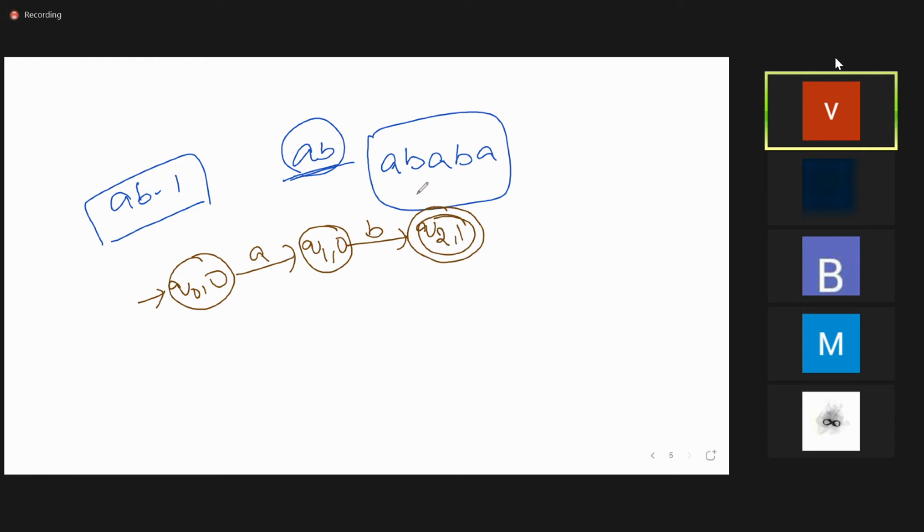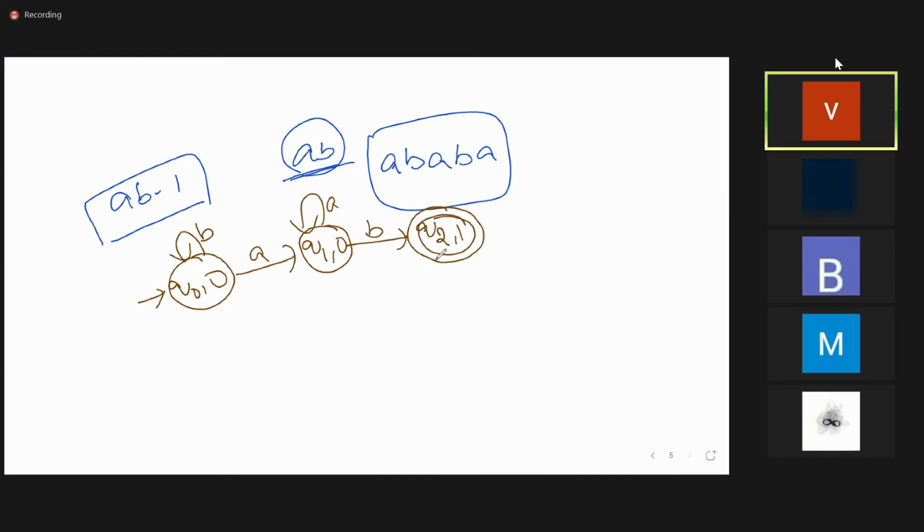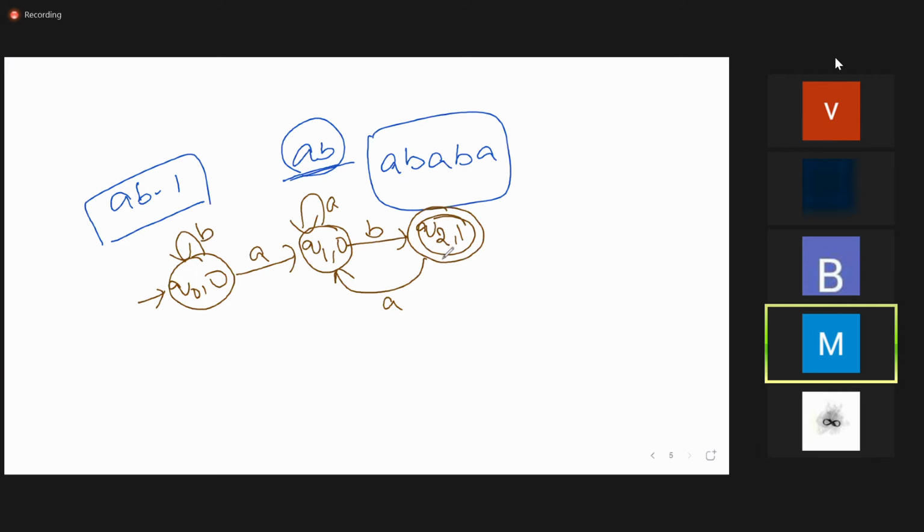Okay. Next, Q0 on 0 is going to Q1 on A. What about B? B is simply a self loop. Next, Q1 on B, self loop, we have already drawn, right? Q1 on A, I can draw like a self loop. Next, Q2 on A. If I draw like this, it will become AB, no? So A I'm giving here. What about B? Dead state, ma'am.